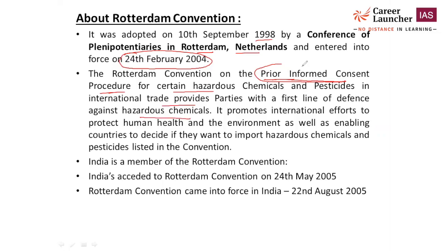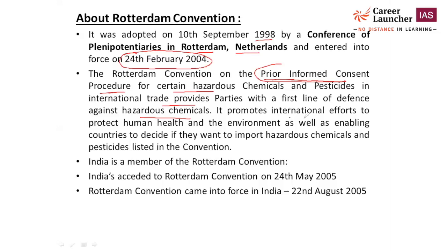The prior informed consent procedure means if any two countries engage in trade that includes a hazardous chemical or pesticide, before exporting that product, the country should share all the important points related to that chemical or pesticide: how it should be handled, where it should be kept, how much of the chemical should be released or how much not. What are the dangerous things that can happen if it is released unsafely in the environment? So everything is discussed in detail before exporting or importing any product. That is called certain hazardous chemicals and pesticides.